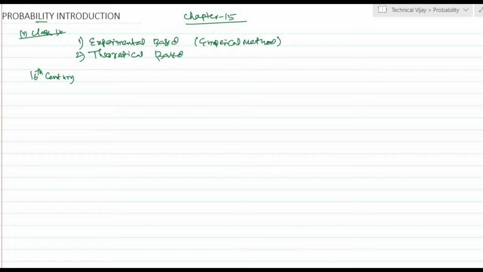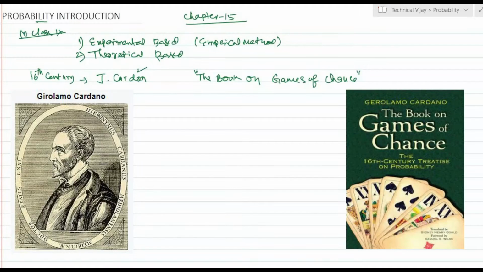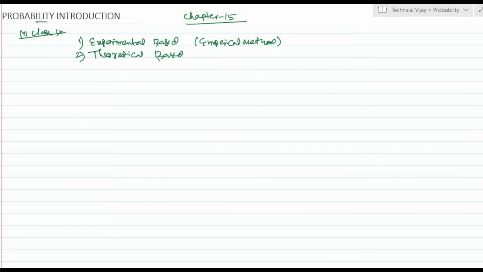This theory has its origin in the 16th century, when an Italian physician and mathematician, J. Cardano, wrote a book on games of chance. In class 9th, we assumed that all experiments have equally likely outcomes, and we also defined this experimental based, that is, the empirical method of calculating the probability.